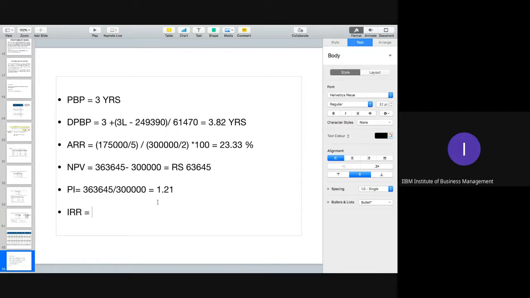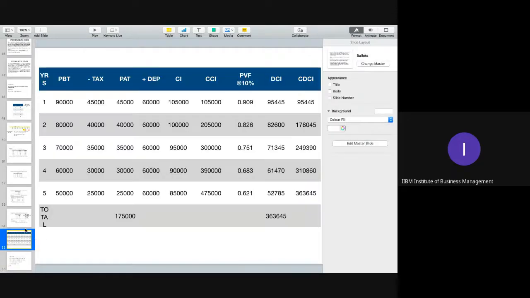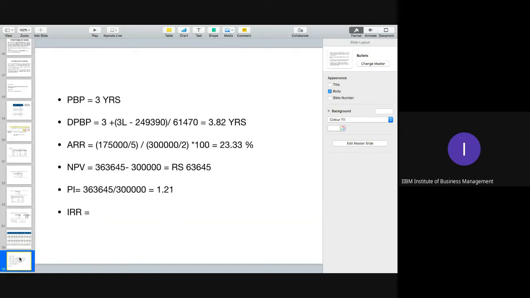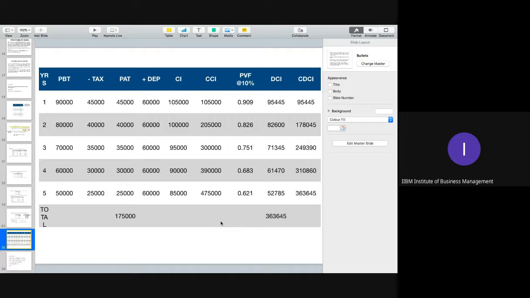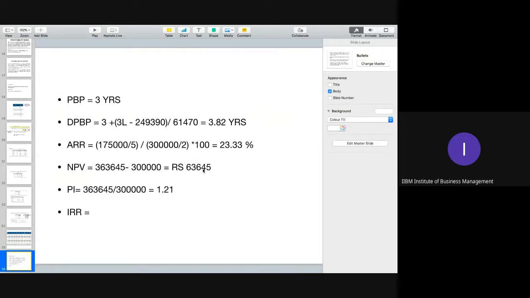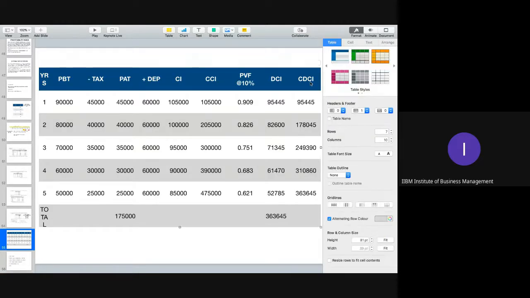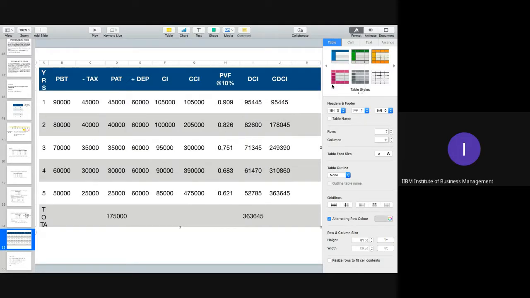Now for IRR, we need to go for further calculation. I told you what is IRR. Basically, one NPV we want positive. So one NPV positive is 63,645. Next, we need to make one negative now. So we'll calculate the cash inflow at 20%. First of all, you have to go for PVF at 20% because we need to make one NPV negative.